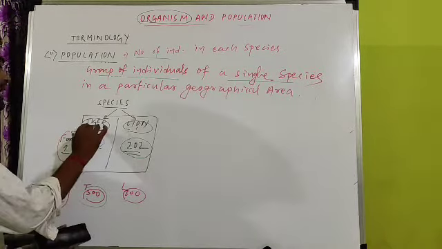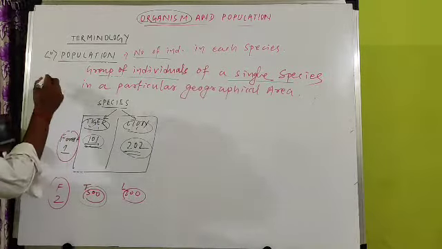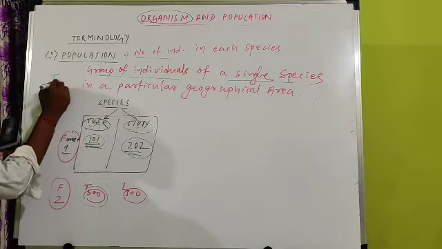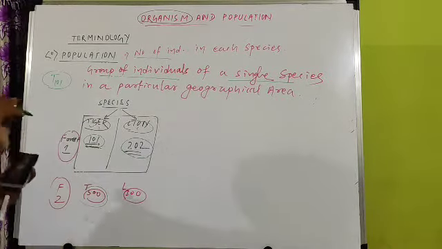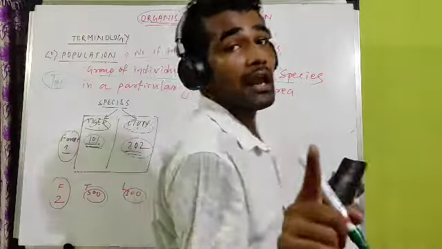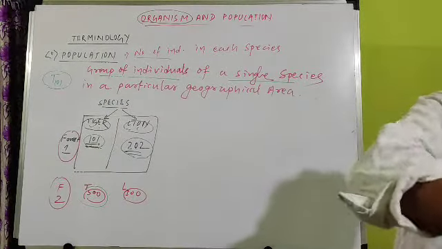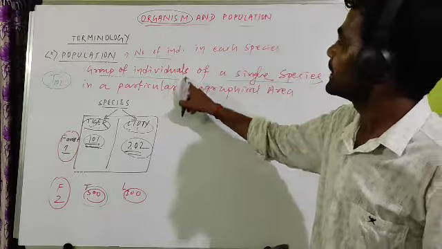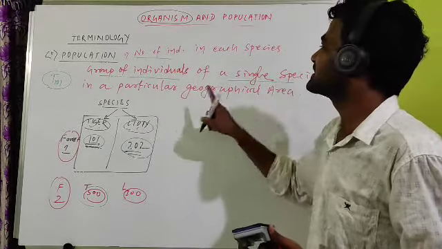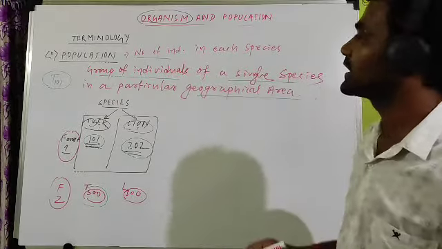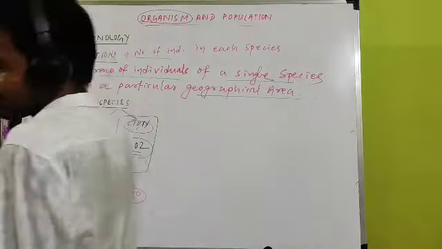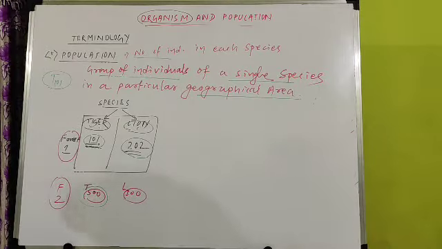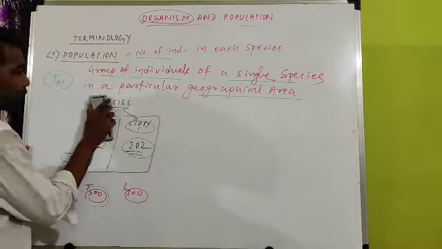If someone asks you the tiger population is 101, you cannot add lion. For lion population you have to take separately. So population is a group of individuals of a single species in a particular geographical area.